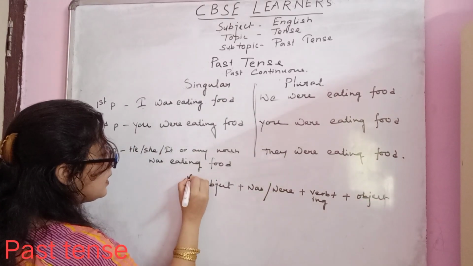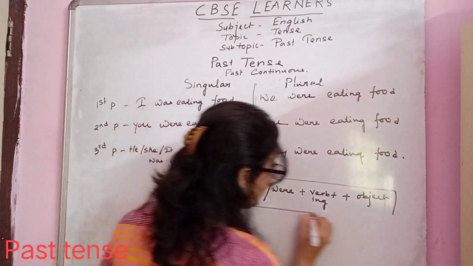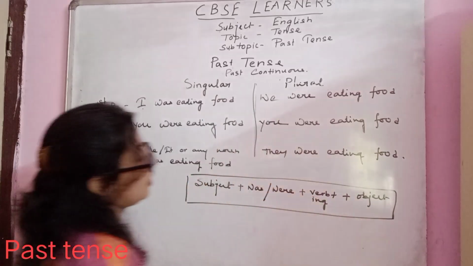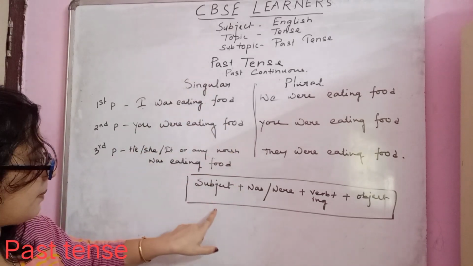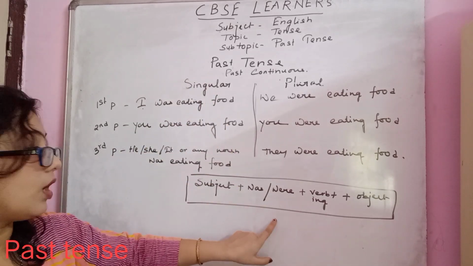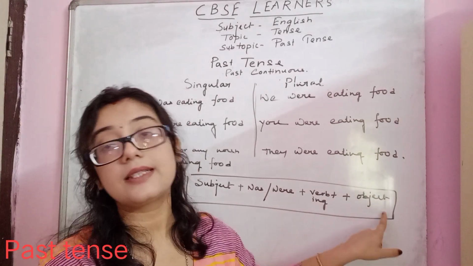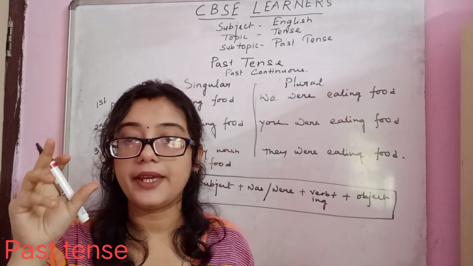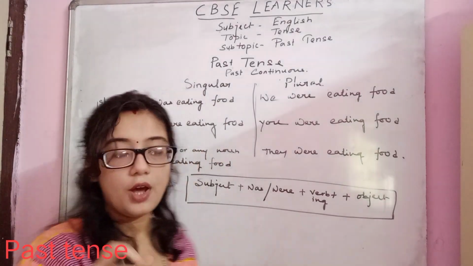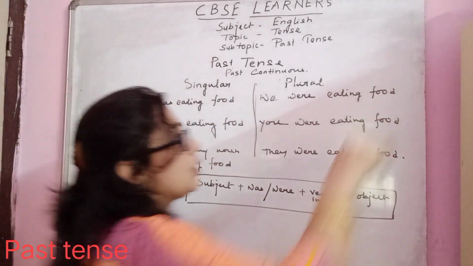So this is the formula how to construct the sentence in case of past continuous. That is subject plus was or were plus verb plus ing plus object. That is which verb form you have to use? Verb plus ing or gerund form of verb. Okay, so we have completed the past continuous.